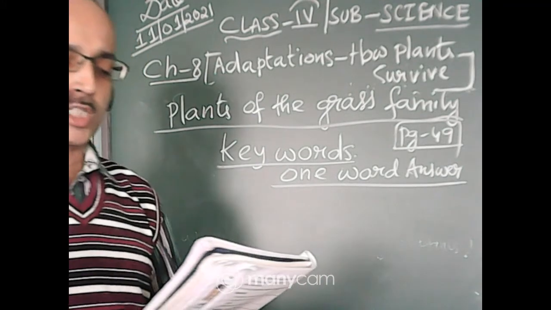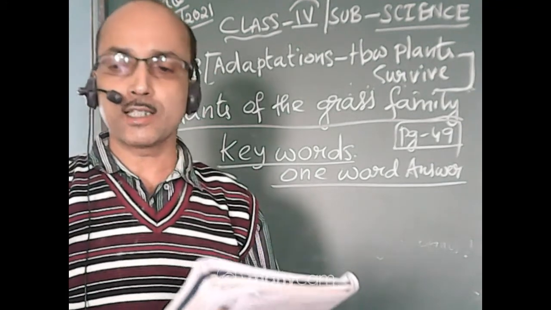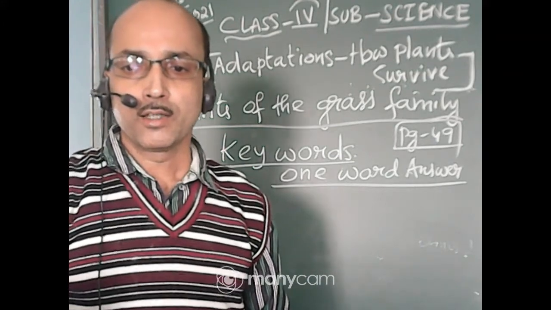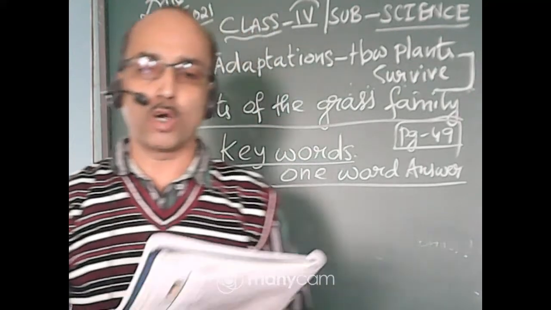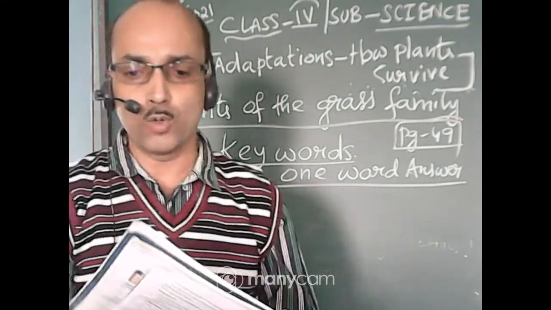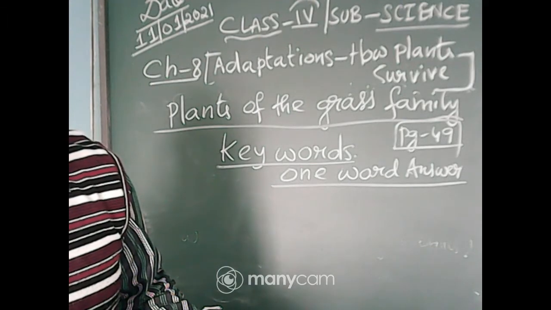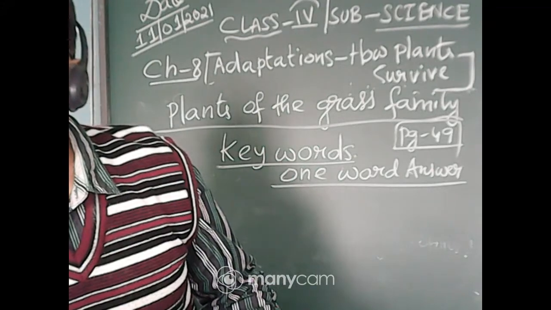Suppose the process of developing special features in the body to adjust in the surrounding. What is this one? This one is your adaptation.